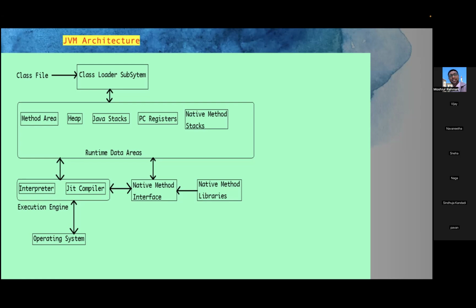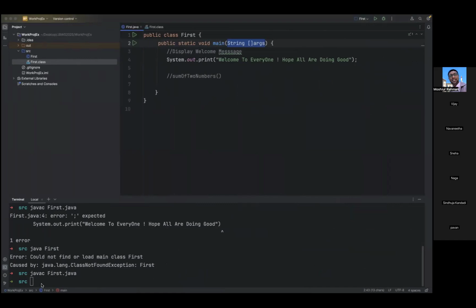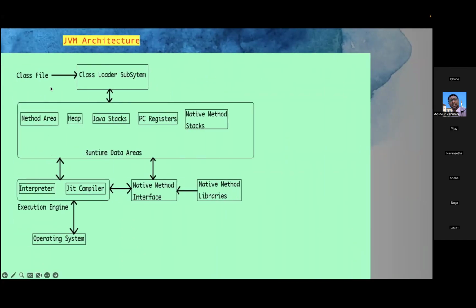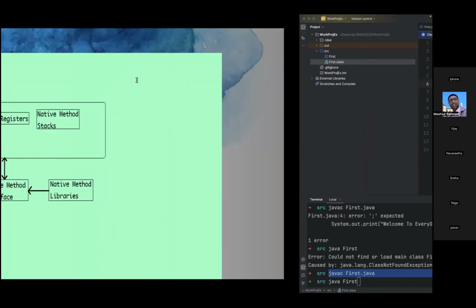Now I want to execute this. So how will execution happen internally? You see, the execution engine. So what I'm doing now is, it is compiled, and when I hit enter, whatever we have discussed just now, these two pieces we have discussed internally, those pieces will come into the picture and take care, because we have the dot class file. So now all these components will come.